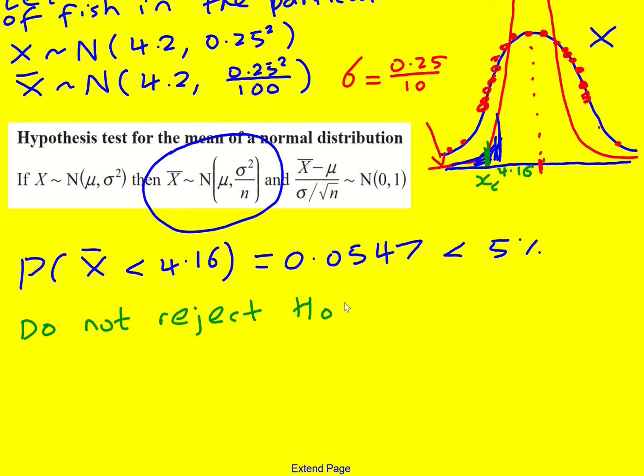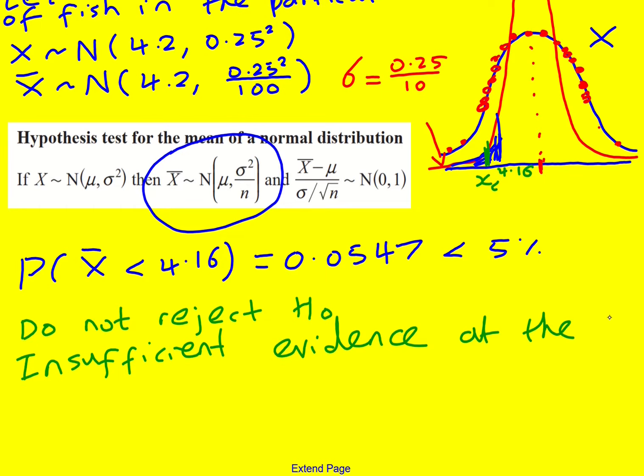And then finally, we just need to give some context. You either say sufficient or insufficient, in this case insufficient evidence, at the 5% level. That's just something we have to decide: what is our threshold going to be for rejecting or not rejecting?